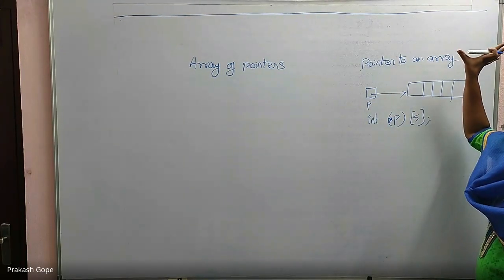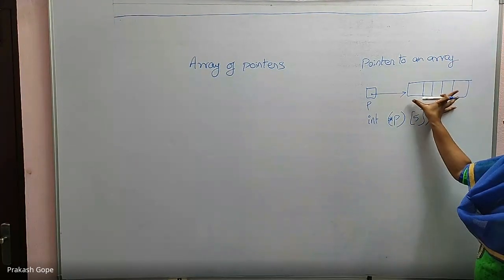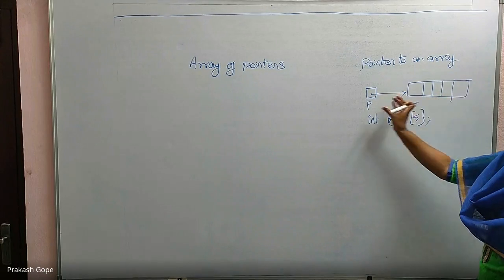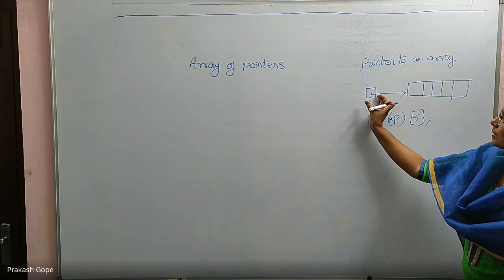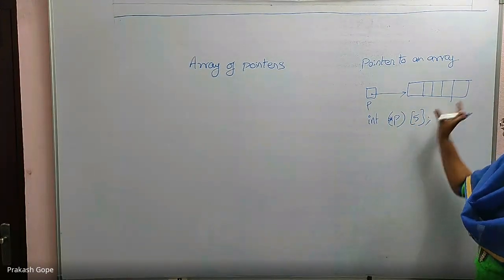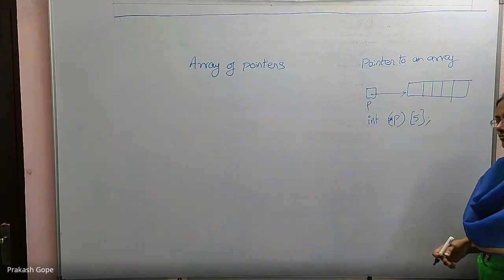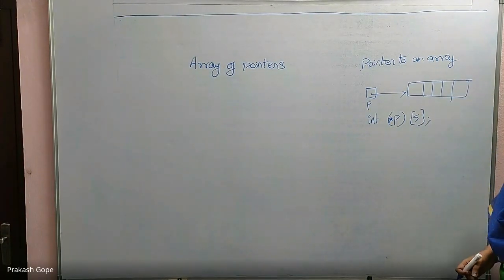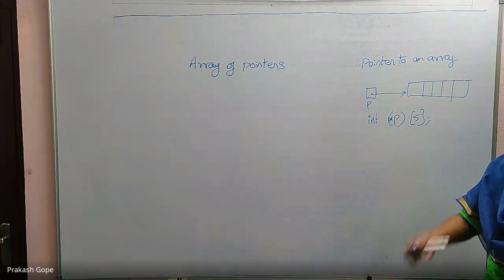This one should already be there. You are not interested in this now. I am interested in only this memory allocation. Slowly it will point to this integer array of size 5. This is pointer to an array.